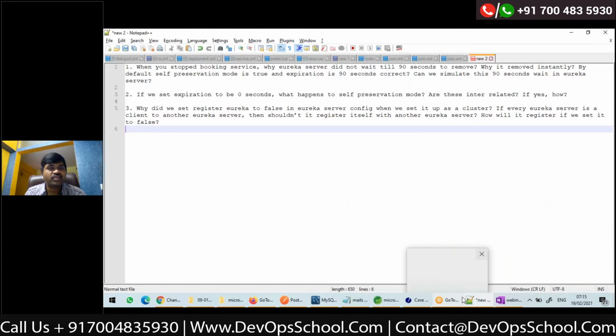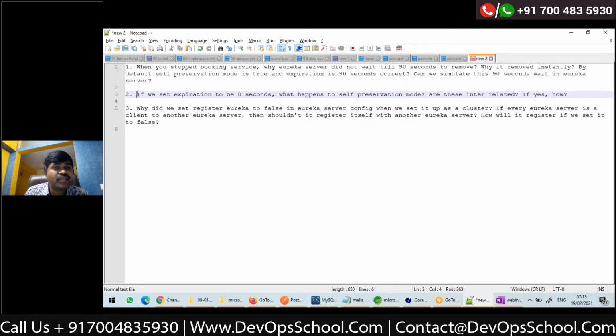Next question: if we set the expiration to 0 seconds, what happens to self-preservation mode? I think this also gets answered by explaining self-preservation mode. Next: why do we set register-with-Eureka to false in the Eureka server config when we set up a cluster? If every Eureka server is a client to another Eureka server, then shouldn't it be registered?